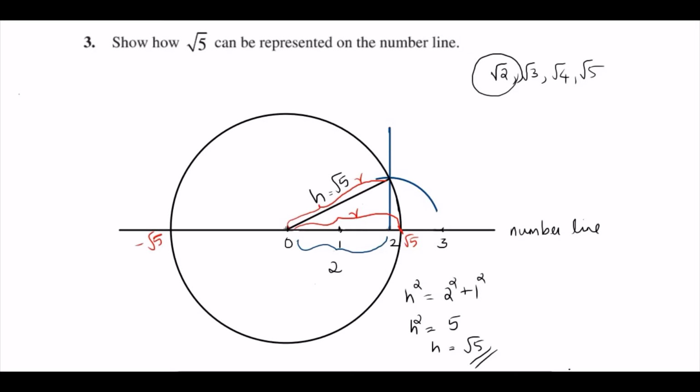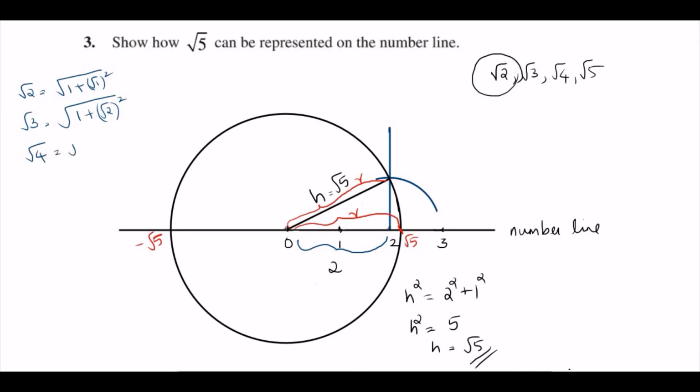So in general, if you want to represent root 2, you take 1 plus root 1 the whole square. That is, root 1 is 1, so 1 plus 1, that is 1 unit in the base and 1 unit as altitude. And do the Pythagoras theorem to get root 2. Similarly for root 3, you take 1 and root 2 the whole square. Root 2 square is 2. So 2 plus 1 is root 3.